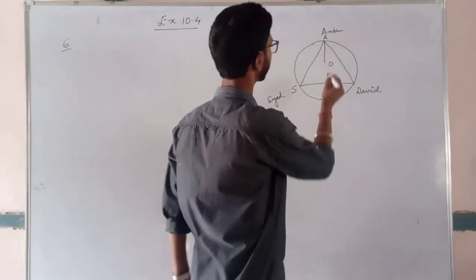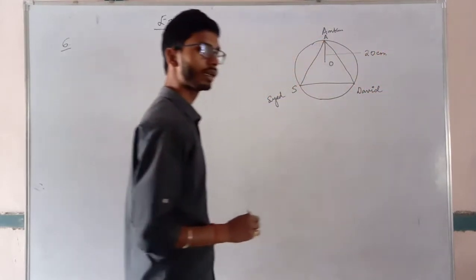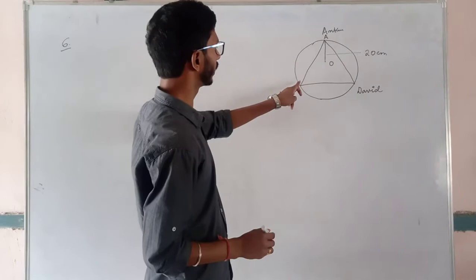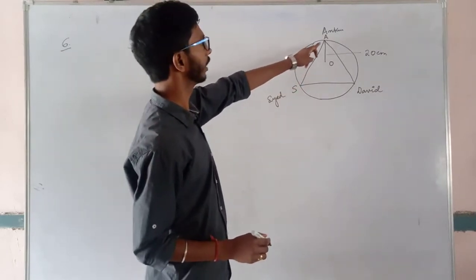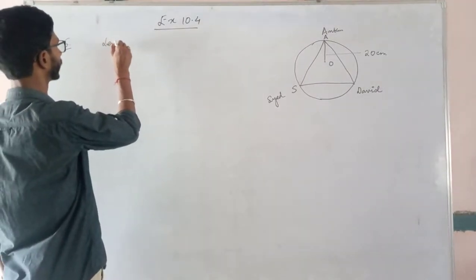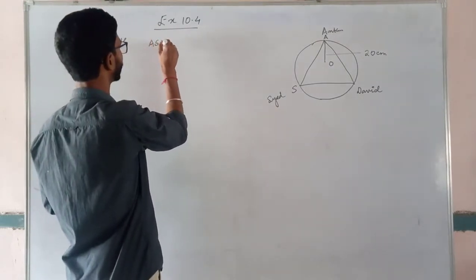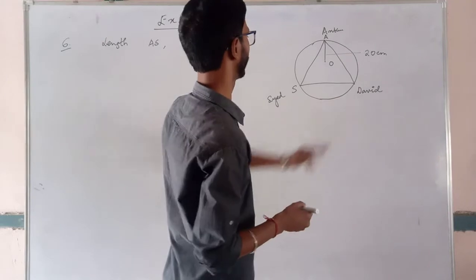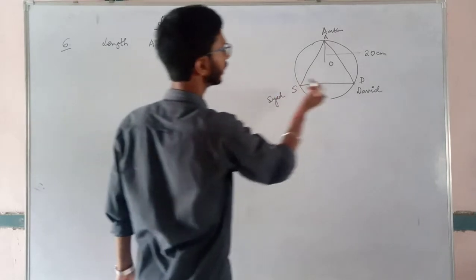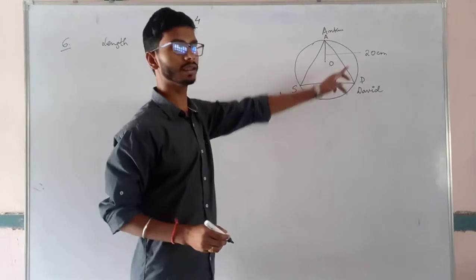OA is the radius and its length is given as 20 centimeters. So the radius of the circle is 20 centimeters. Now we have to find the length of the string with which they are playing. That means we have to find the length of AS, or SD, or DA,